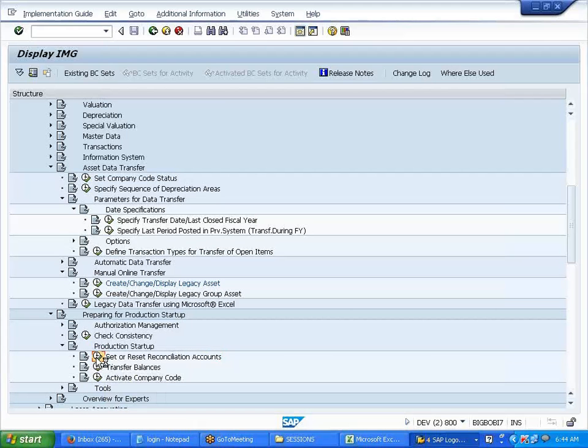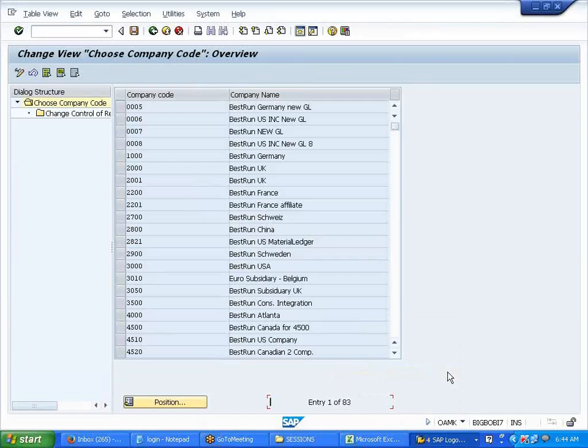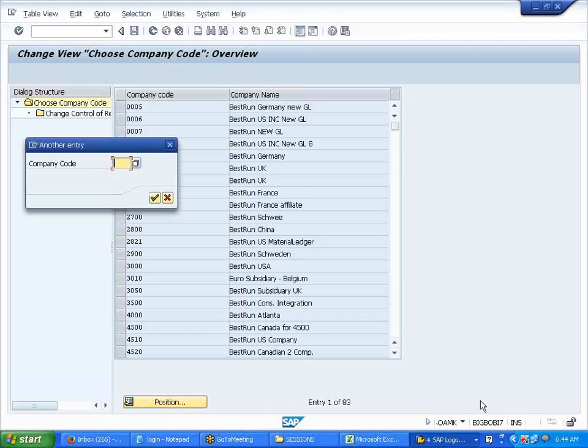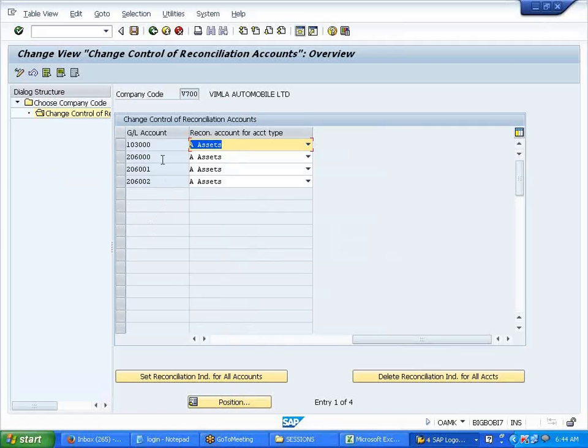You have to remember this transaction code, OAMK. I go here, the company code is V700. Select this, change controls. This is the reconciliation account setting, set to asset.